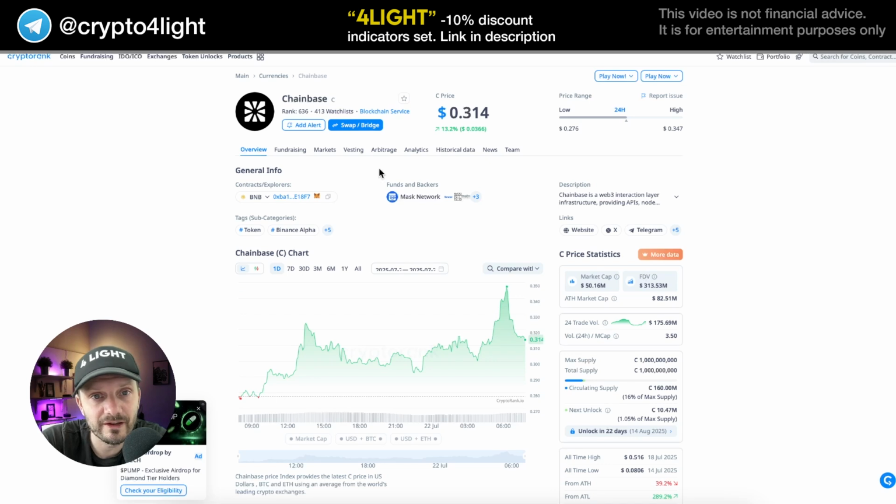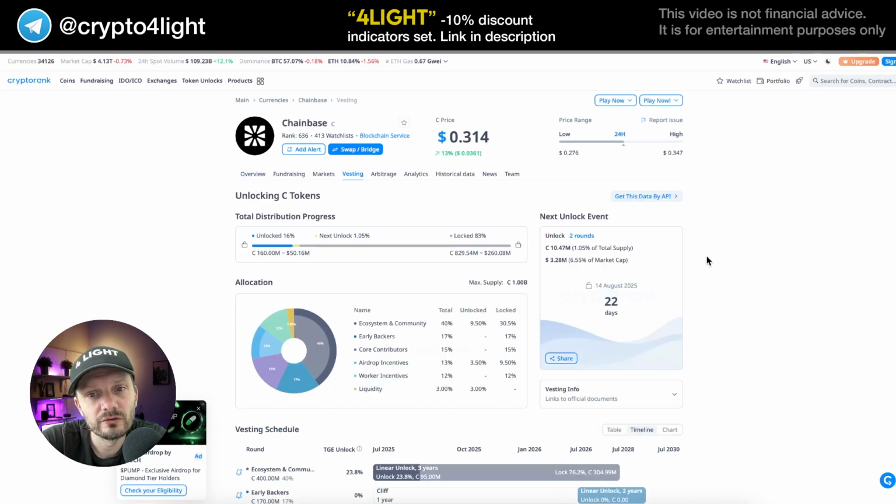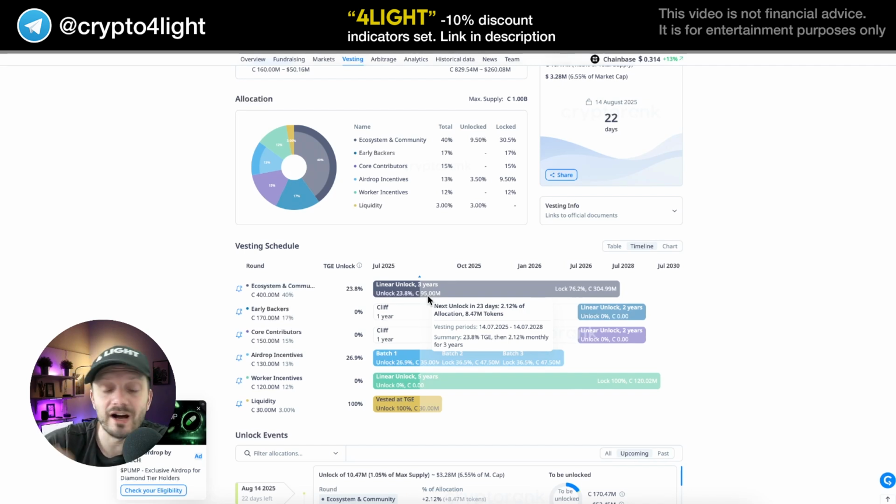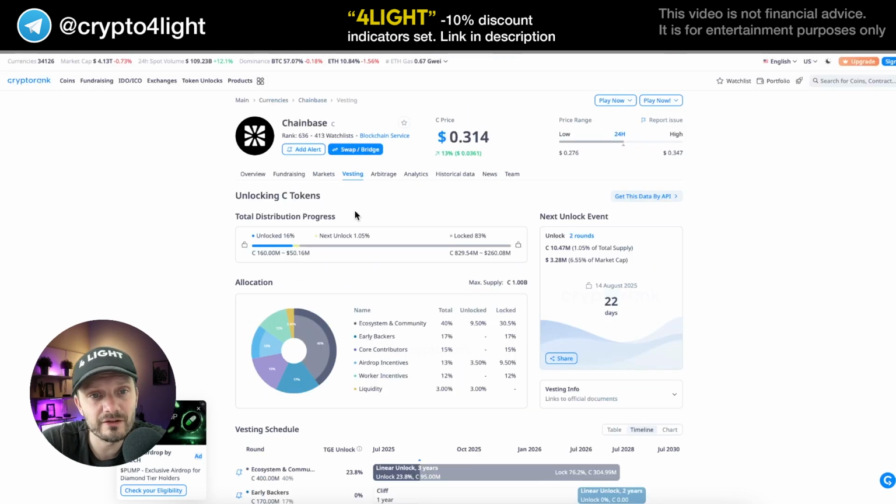Anyway, we will see the vesting schedule, right? So we can track the unlocks. Be careful. If you don't know what an unlock is, every single time we get an unlock day, more tokens appear on the market, and early investors, ecosystem, and some community get their allocation and can sell or hold it. We can't know what they will do with their tokens. Of course, unlocks are not always about a dump, but just be careful, because I'm more than sure.